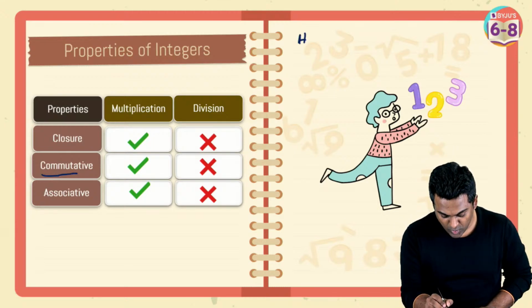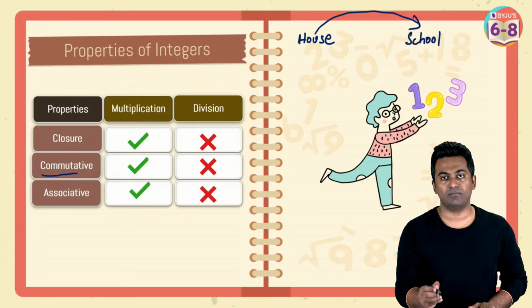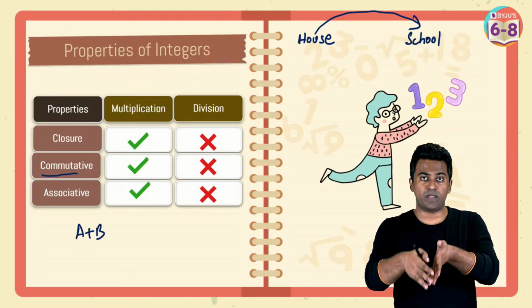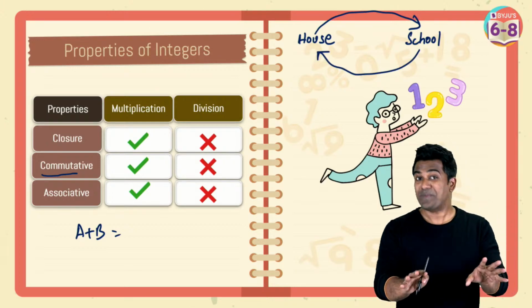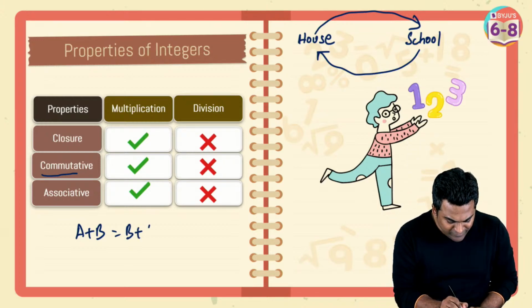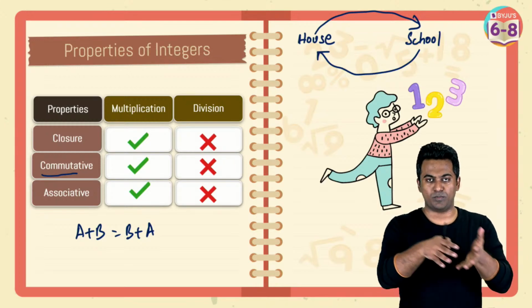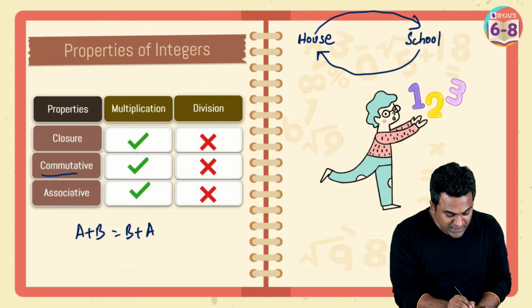So let's say this is your house and this is your school here. Now you go from your house to your school. I can represent it like A plus B, A to B. Even if you go from your school to house, assuming you're taking the same path, then you're going to travel the same distance, right? So easy way to remember commute: A to B and then B to A.